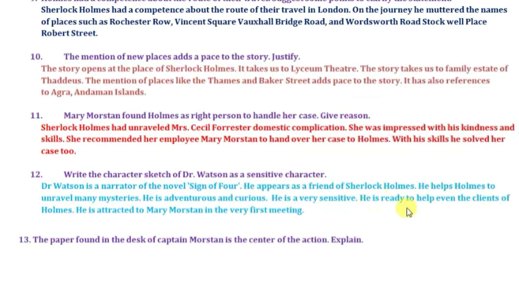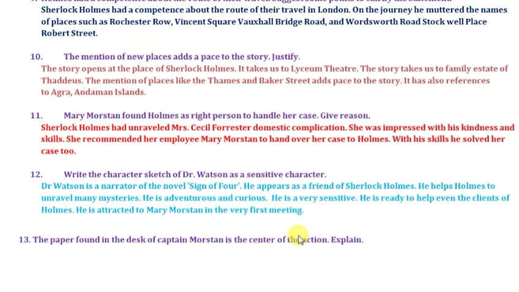Then he's ready to help even the clients of Holmes. He's attracted to Mary Watson in the very first meeting, and he admits that to Sherlock Holmes. So the next is: the paper found in the desk of Captain Watson is the center of attraction or the center of action.